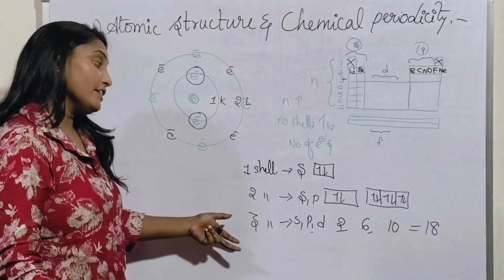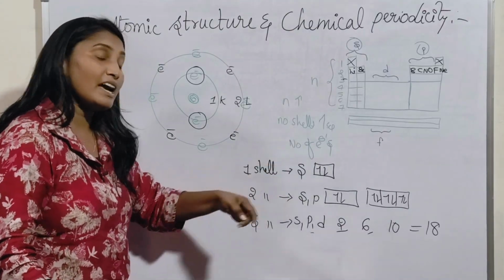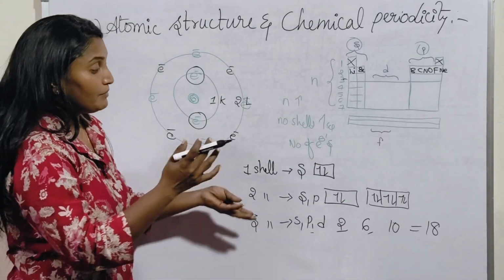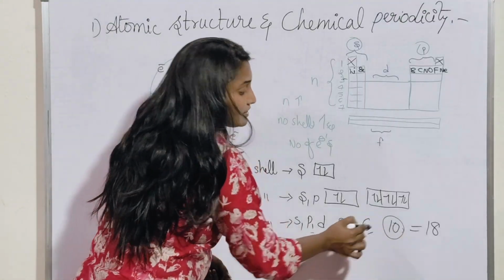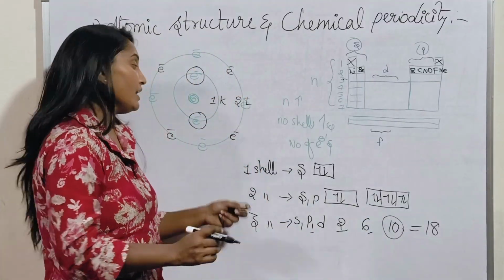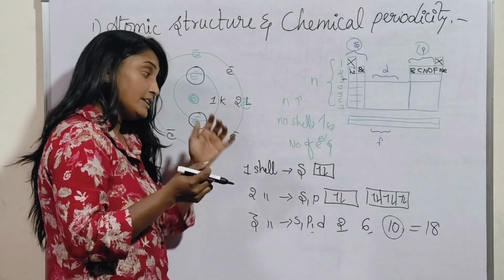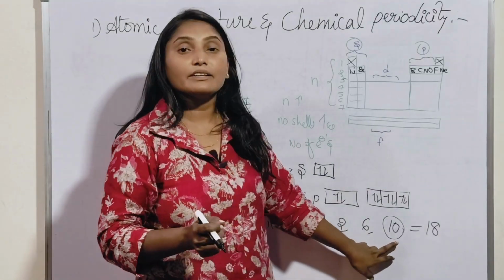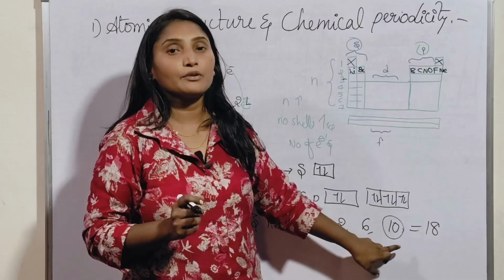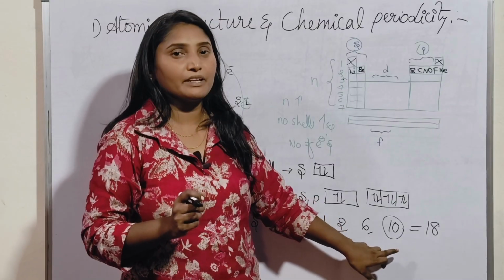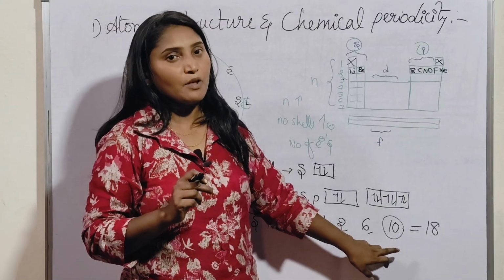Means you can check it in the third period. So why doesn't the third period have 18 elements? Means the third period doesn't consist of D block. Okay, it has S, P, D subshells, but D block is empty for the third period. Understand? For the third period, D block is empty.